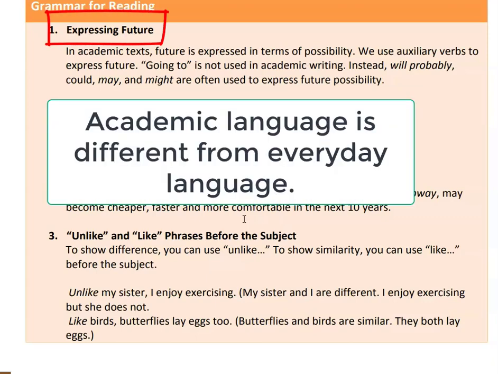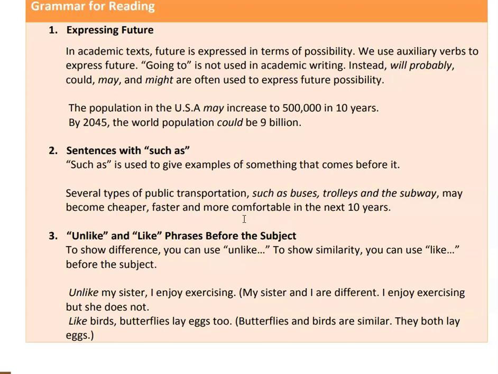In academic contexts, it is different than everyday language. Okay, in everyday language, we use a lot of I'm gonna, right? I'm gonna do this, I'm gonna do that, I'm going to. It means I'm going to, and then a verb. That's a plan that I am making. But in academic classes, in academic texts, we don't use going to, we don't use gonna. That is for everyday language when we're talking to our friends and we're talking about our plans.